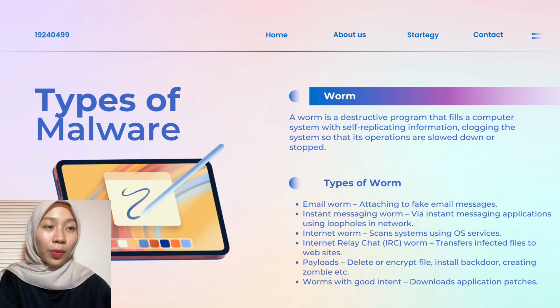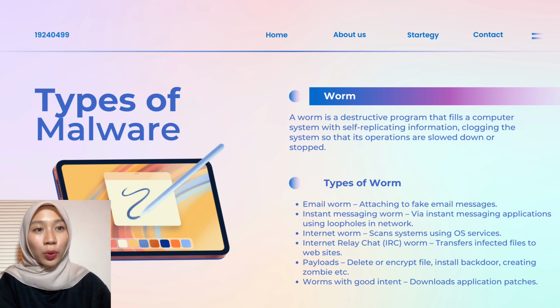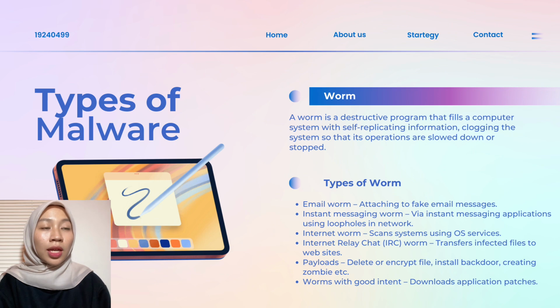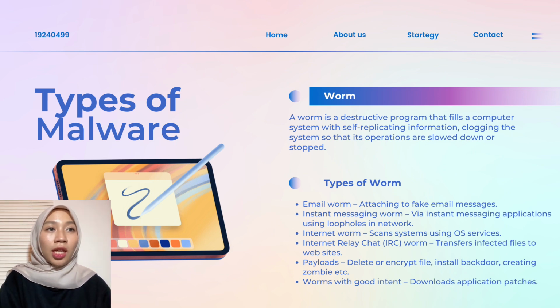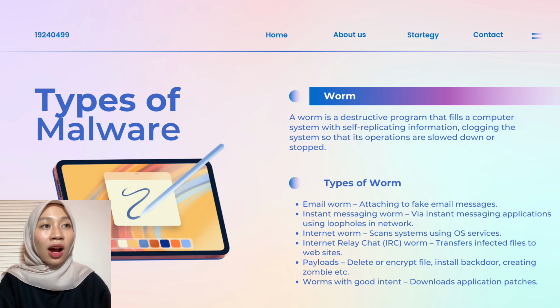Types of worm. Email worm. It attaches to a fake email message. Instant messaging worm. Via instant messaging applications using loopholes in networks. Internet worm. It scans systems using IIS services. Internet Relay Chat or IRC worm. It transfers infected files to websites.